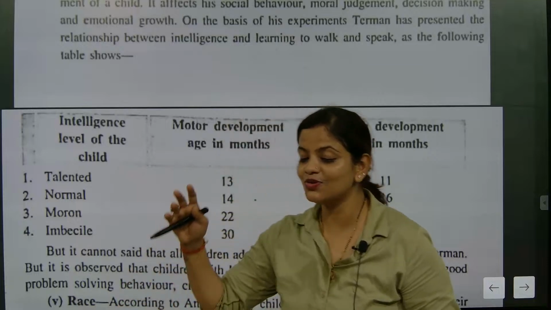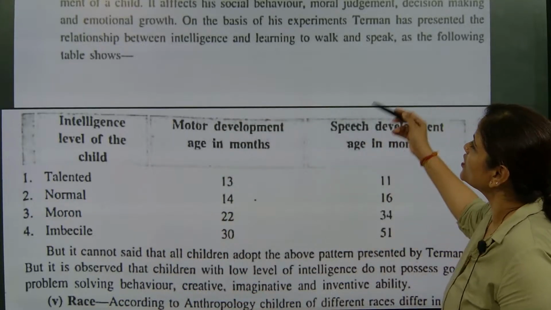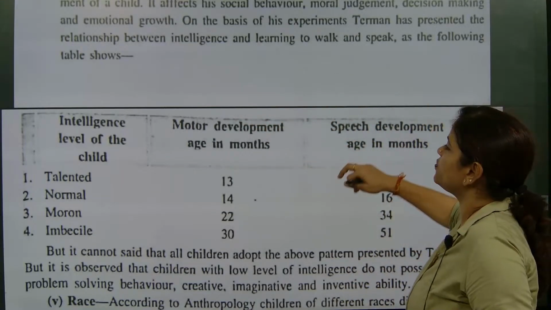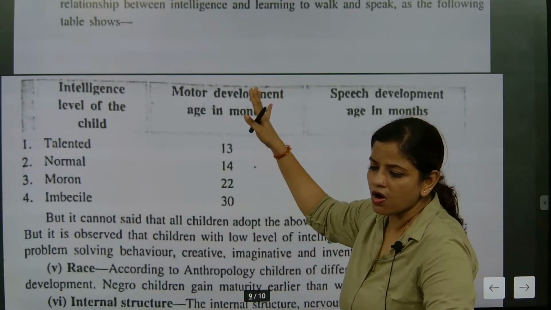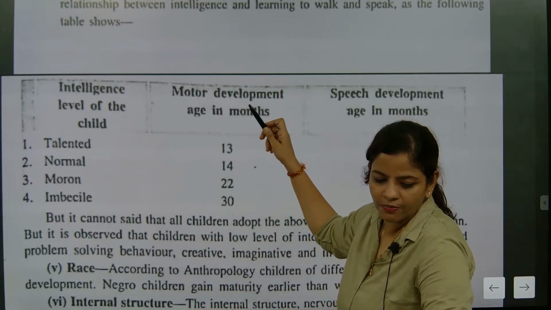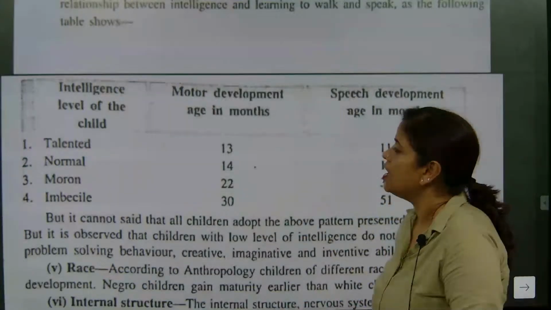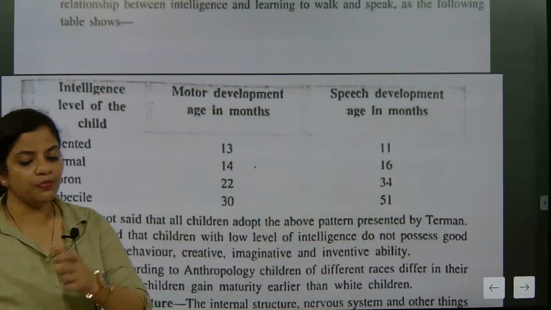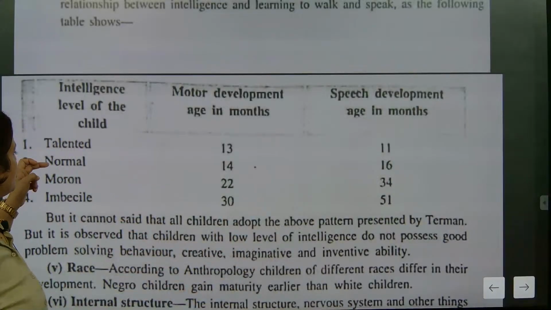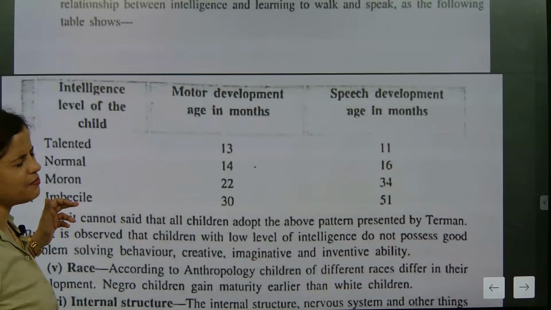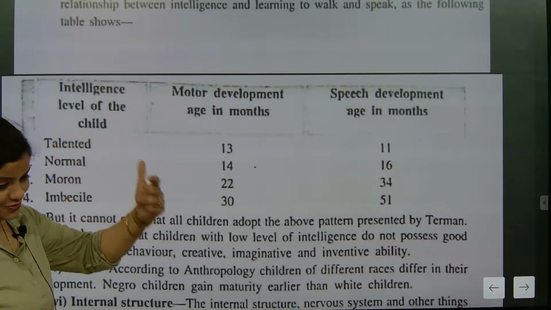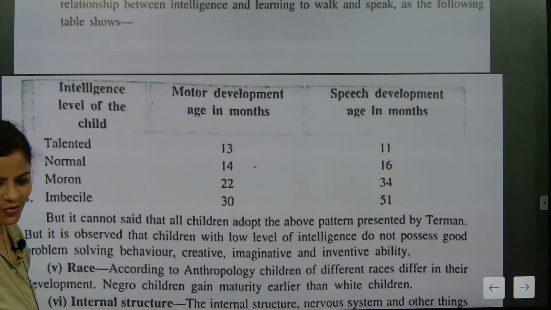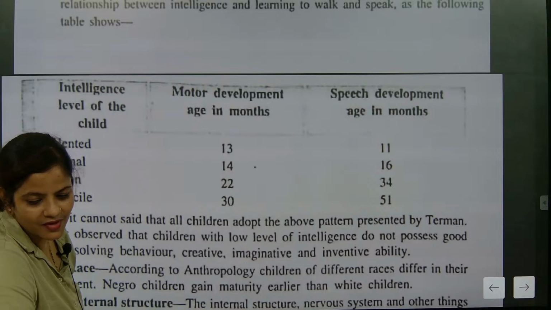Intelligence. Okay. That is also a type of development I need to learn. Now look here. On the basis of experiment, Turban has presented the relation between intelligence and learning to walk and speak. So here we are only talking about walk and speak. Motor development age in months. Motor development here is reflections, when you are picking, taking. First talented, normal, moron and imbecile.